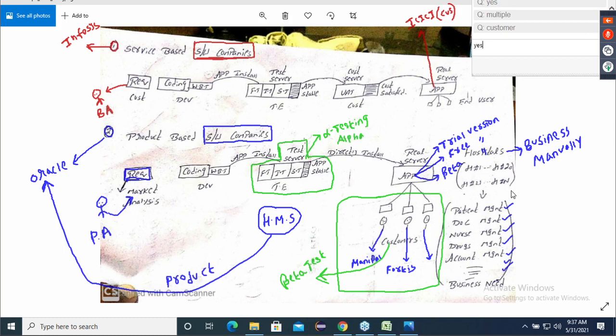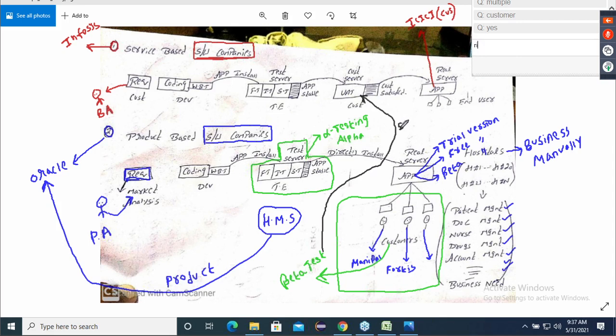Understand, the word beta testing is almost similar to the user acceptance testing. Right word or wrong word? Beta testing is similar to UAT. Right or wrong?